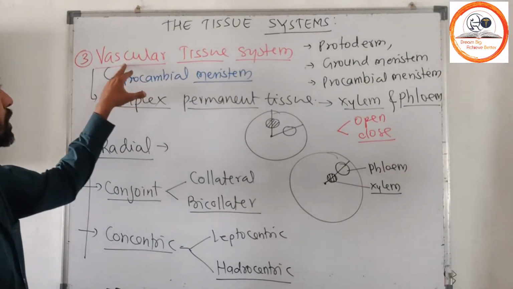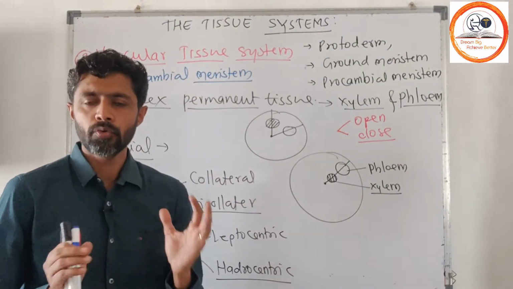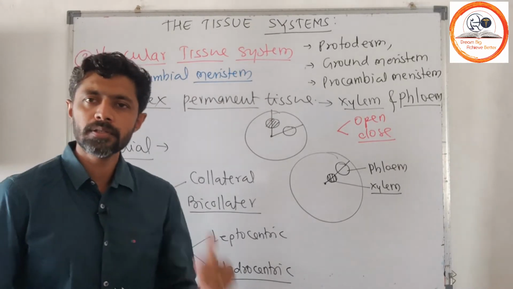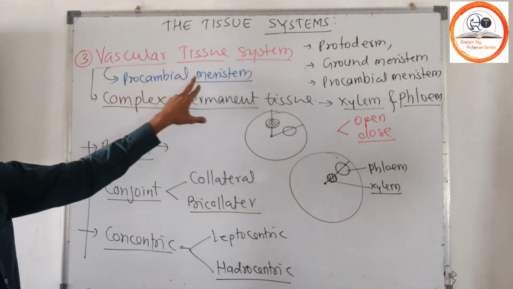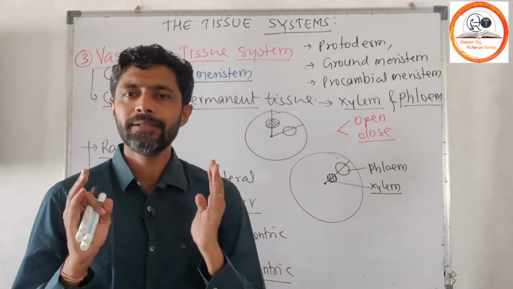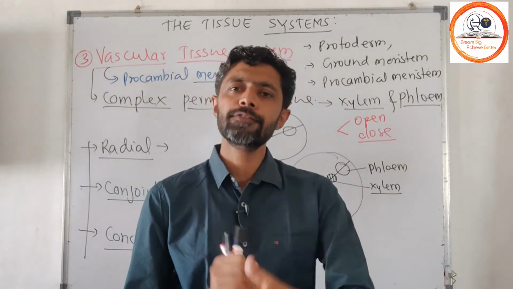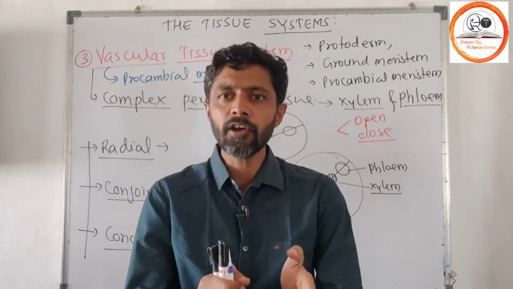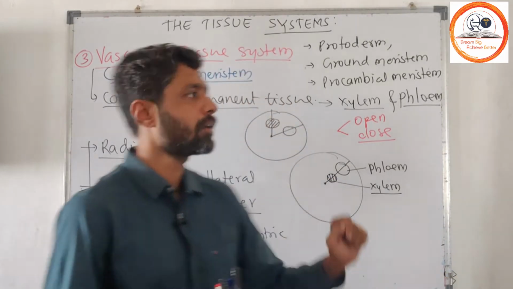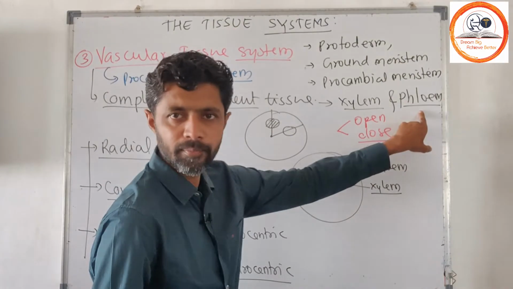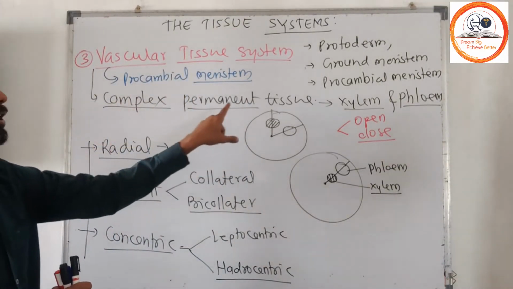So here we have to consider the vascular tissue system. The vascular tissue system is derived from the procambial meristem, and its name itself indicates vascular. Vascular means vessel, and as we have considered, there is an inner hollow cavity present in your xylem and phloem. That is a complex permanent tissue.